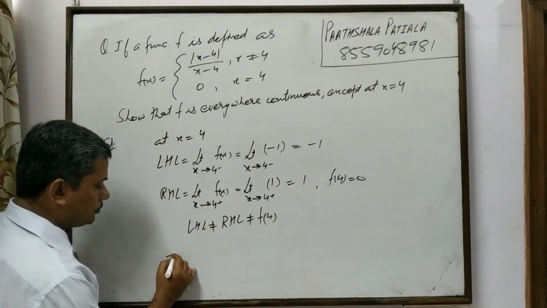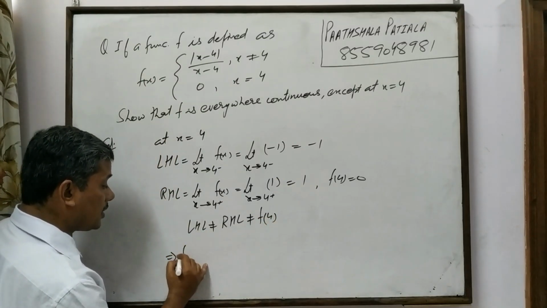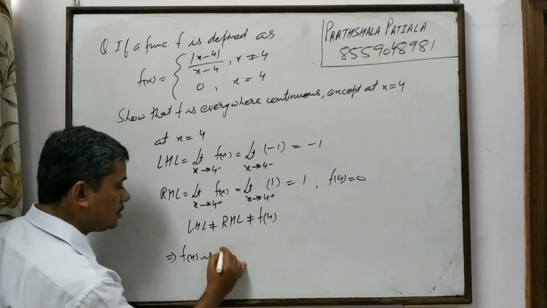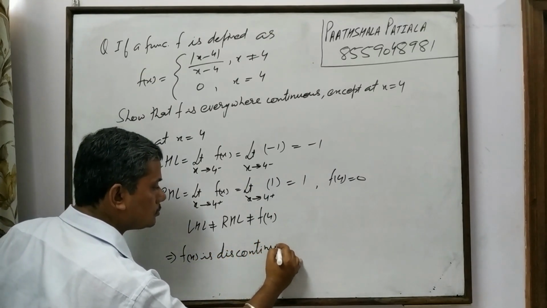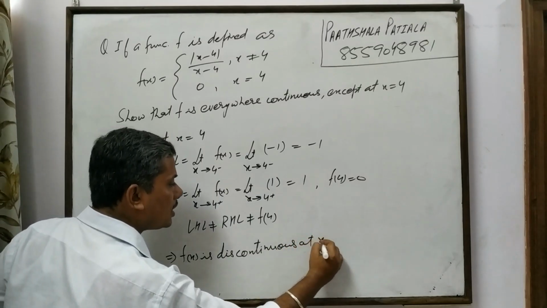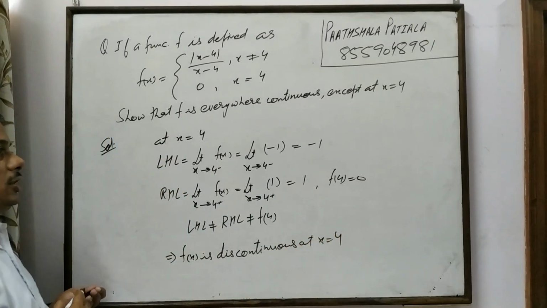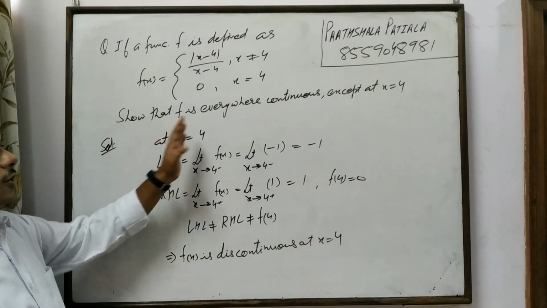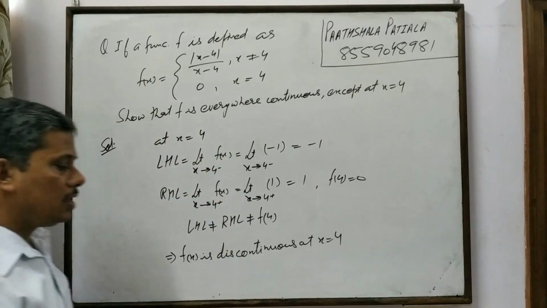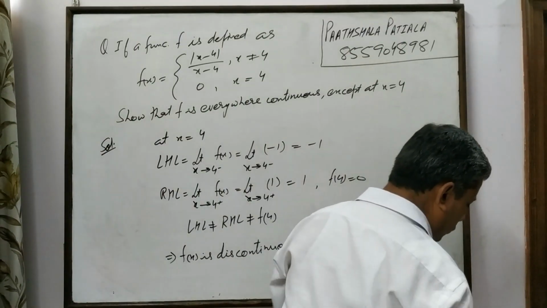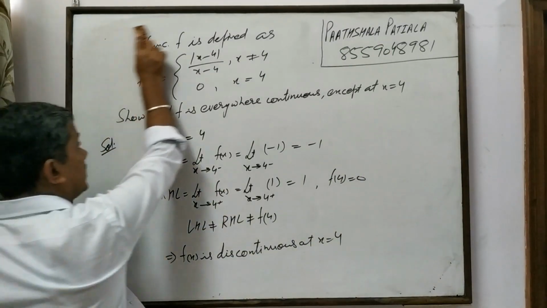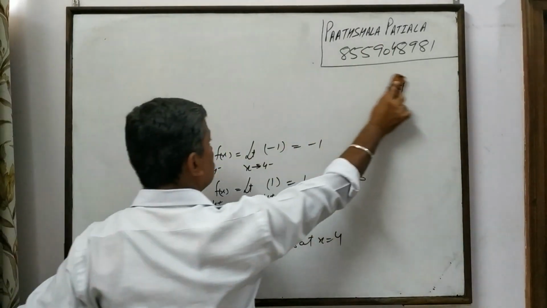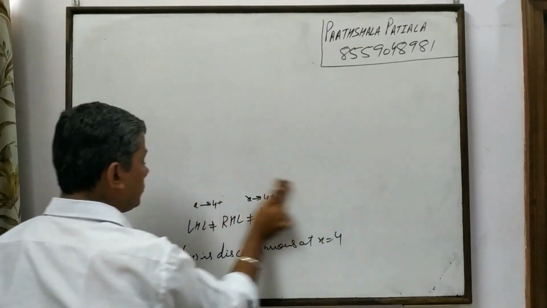This implies f of x is discontinuous at x is equal to 4. Therefore, you can see f of x is continuous everywhere except at x is equal to 4. Clear? So next, we'll take up another question